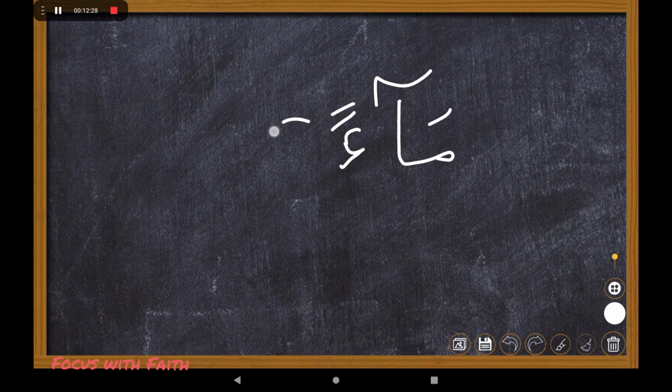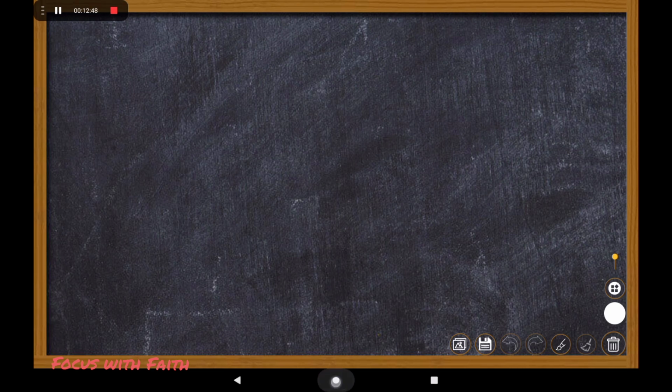What to do when you stop there? Should you elongate for two counts or not? You have got to. Even when stopping, you must consider it as ma'a, sama'a, ja'a, and you have got to extend. Hopefully that was understood by everyone.